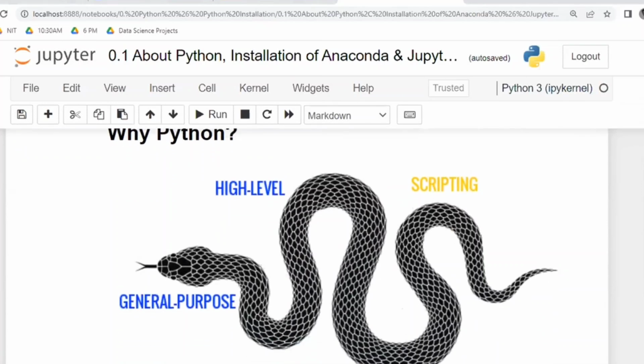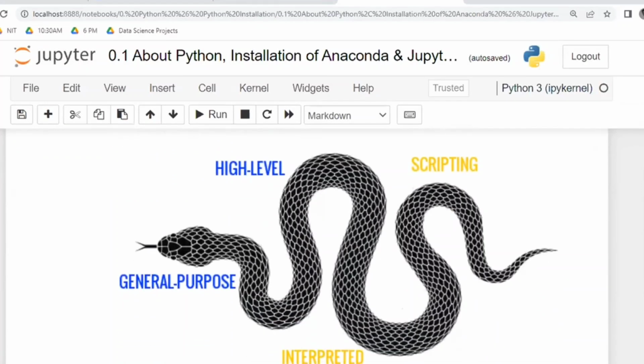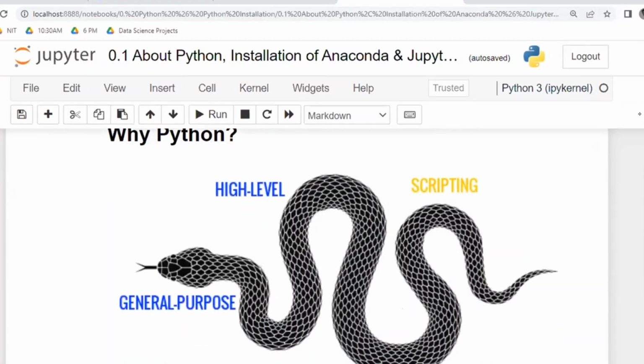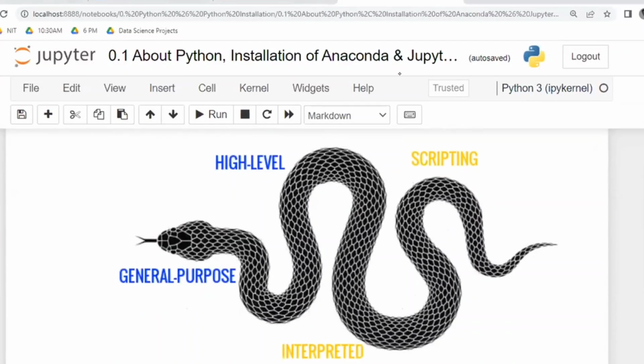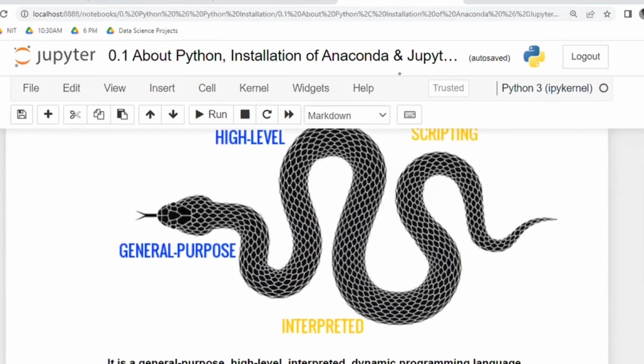Now, why are we going to select Python? Why Python? Basically, Python is a snake, right? It is one type of snake, but it is a very friendly snake, not a poisonous snake. Very, very friendly snake. We can play the game, right? Now, here it is a general purpose programming language. It is purely a general purpose programming language, and it is a high level, scripted, and interpreted language. What is the meaning of all these things? We'll see one by one.